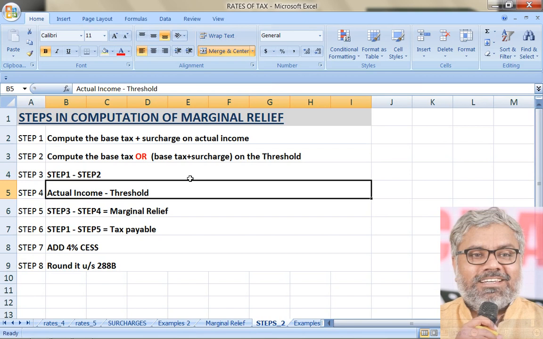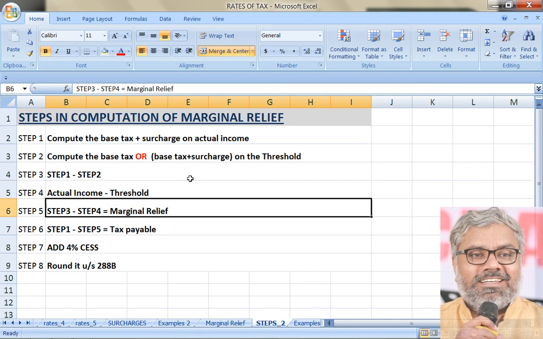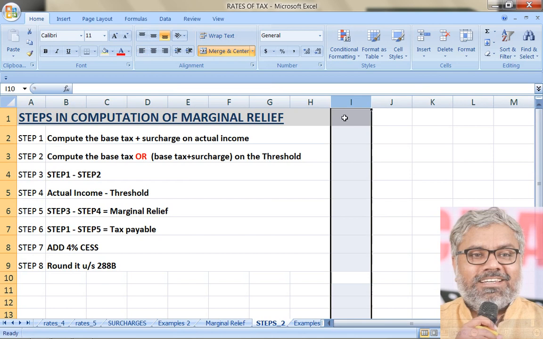Actual income minus threshold means what does it represent? By how much the actual income has exceeded the threshold limit. That is step 4. Then 3 minus 4 is marginal relief. Now let us take this as an example.